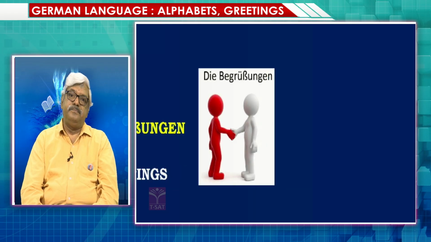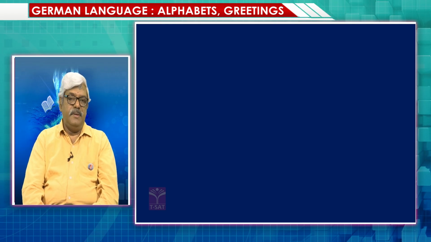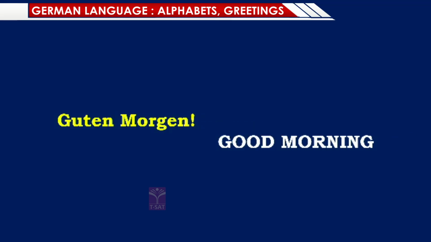The first one is Guten Morgen. It means good morning. I pronounce it Guten Morgen. Did you observe when I was saying Morgen, the letter R was very, very faintly pronounced?